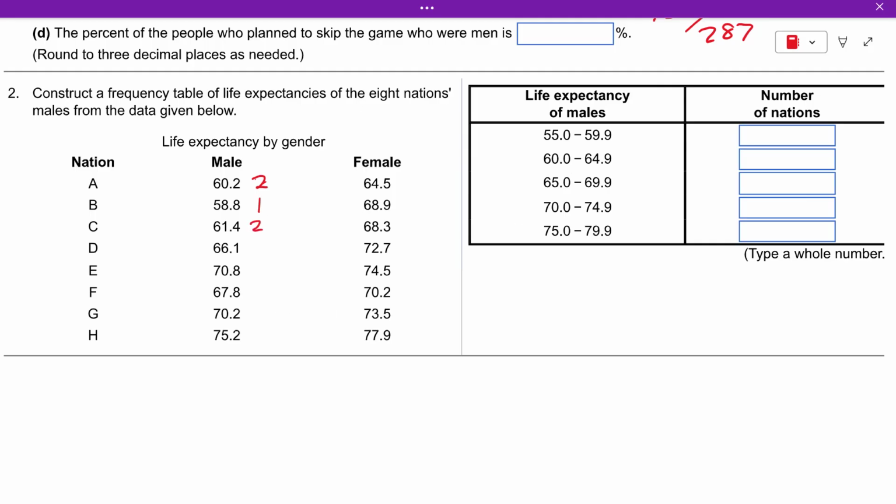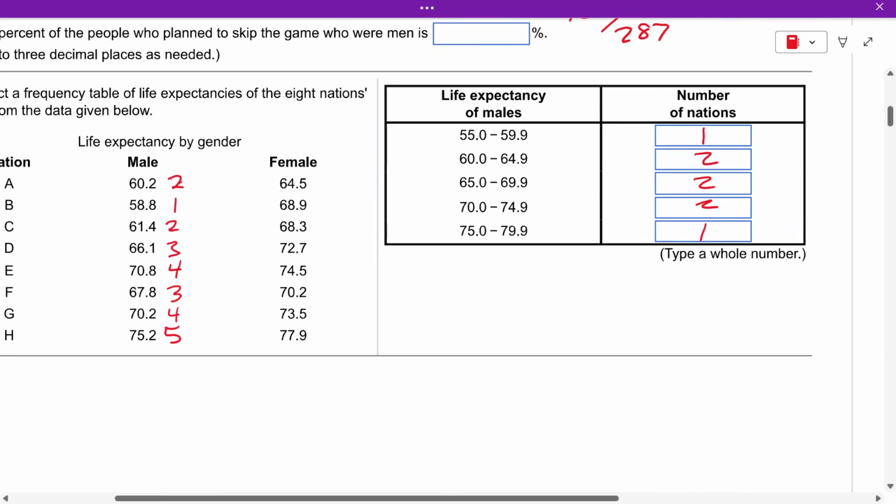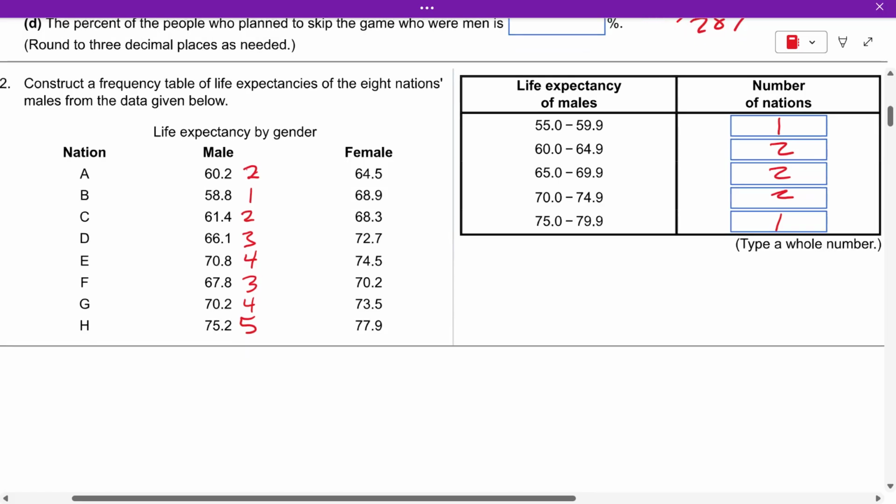This one goes in the second box. 66.1 goes in the third box. 70.8 goes in the fourth box. The third box. The fourth box. And the fifth box. Here there's 2 twos, 2 threes, 2 fours, and 1 five. Okay? So that's how you fill out a frequency table.